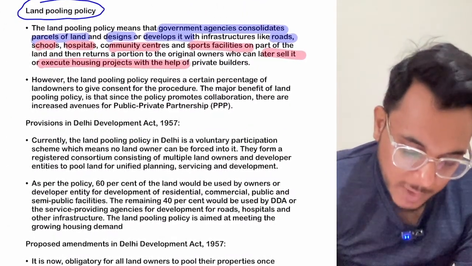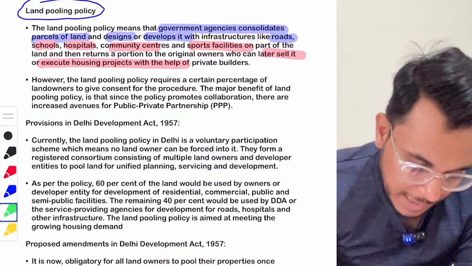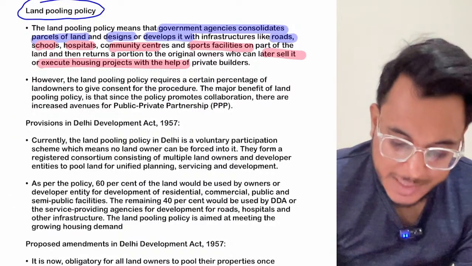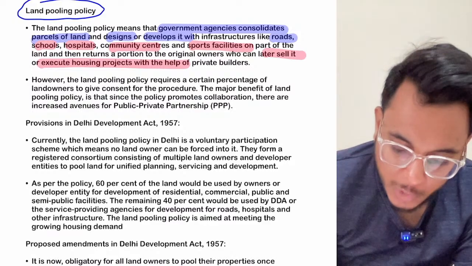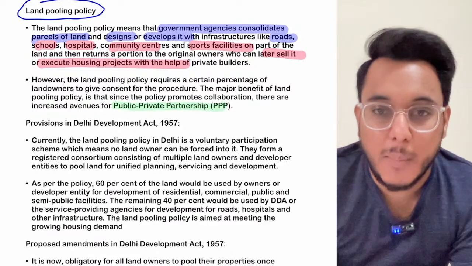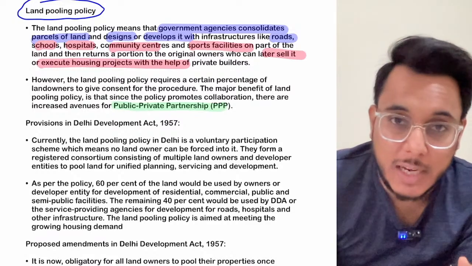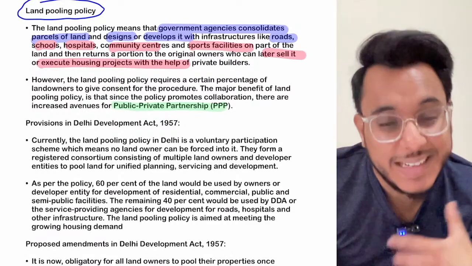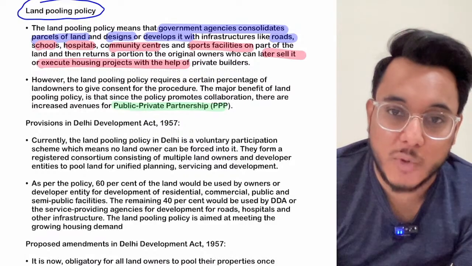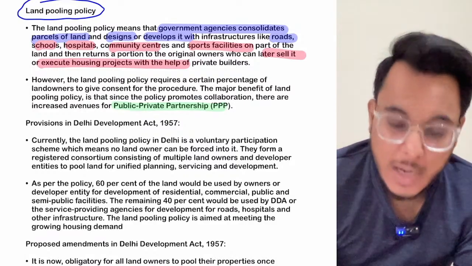Now guys, when we talk about the land pooling policy, it is basically a win-win situation for both, and it is a very good way of public-private partnership. Public-private partnership is a phenomenon where the government and private players come together and jointly take up the development process. So it is an example of public-private partnership.